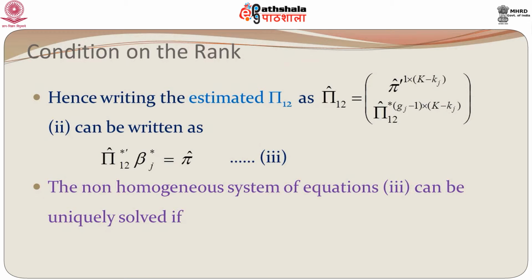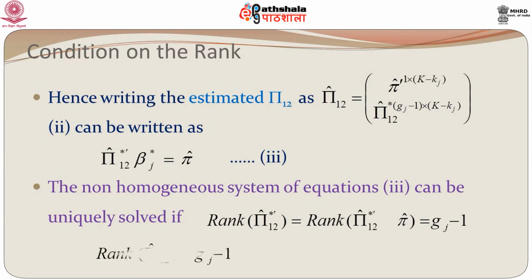Now, this non-homogeneous system of equations in 3 can be uniquely solved if the rank of pi 1 2 hat star is equal to Gj minus 1. So, we need to restrict the rank to Gj minus 1, it cannot be Gj as such.